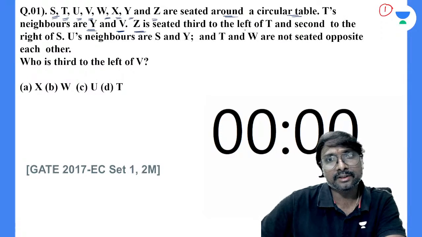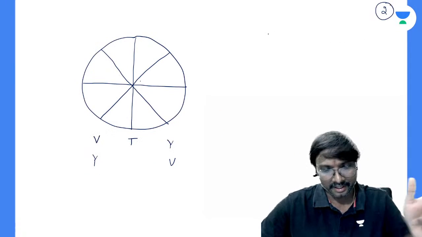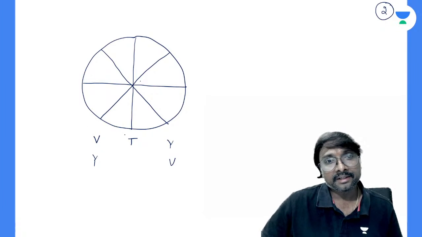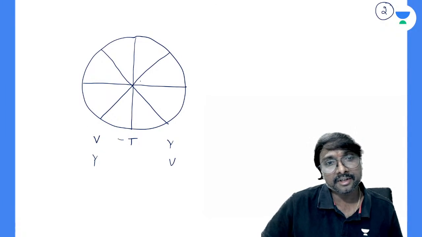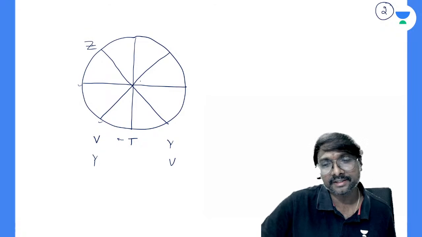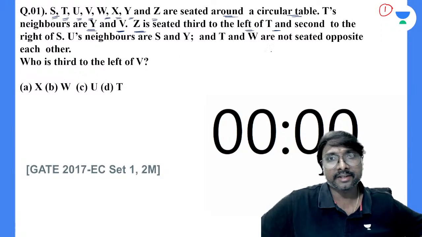Z is seated third to the left of this T. This is to the left, means in this left direction if you are moving, first to the left, second to the left, and this is third to the left. Means that Z is finally placed.